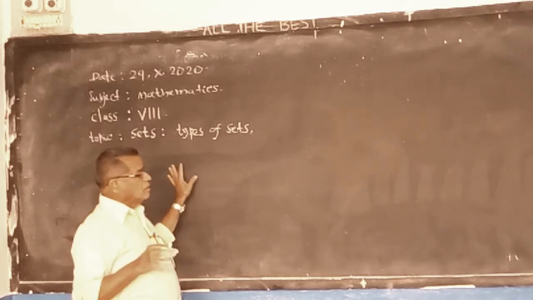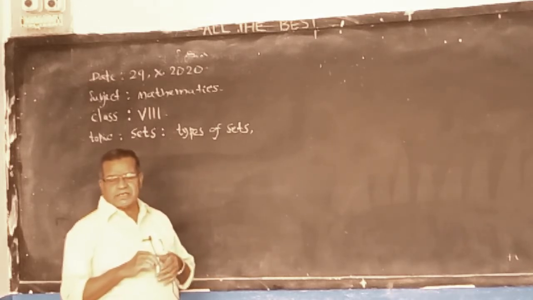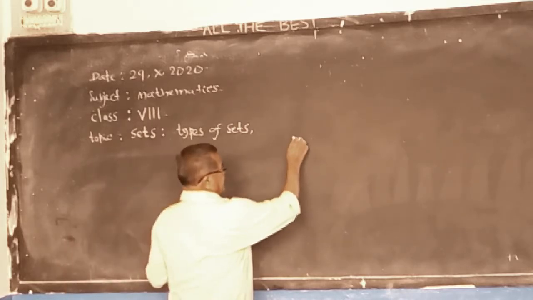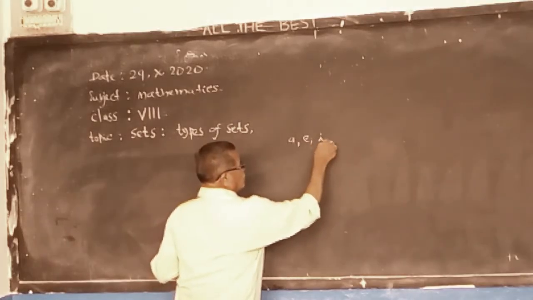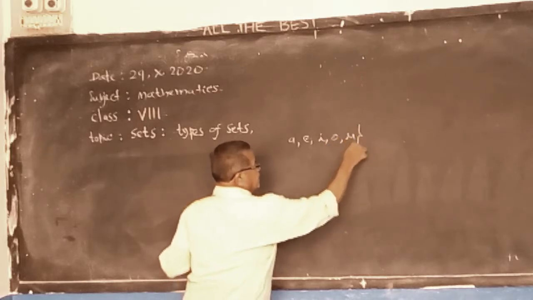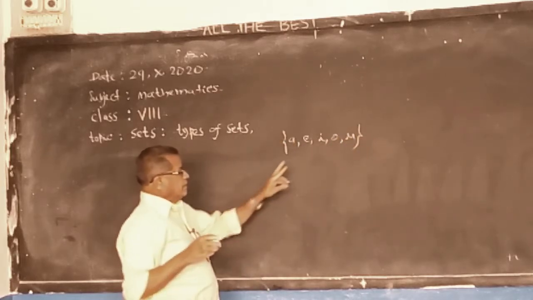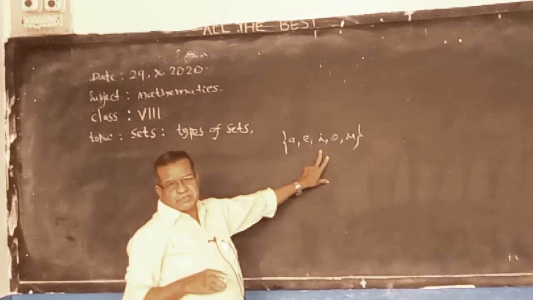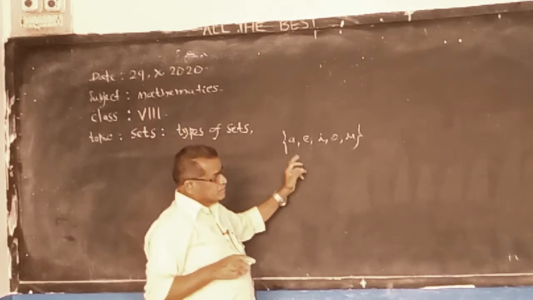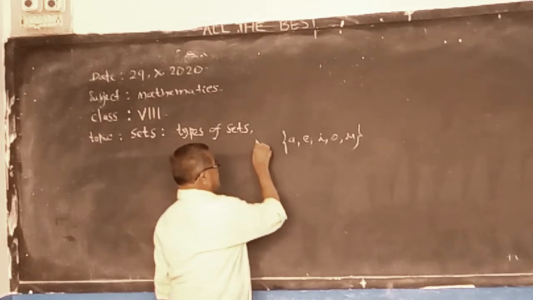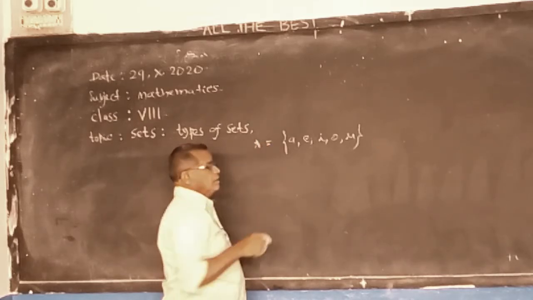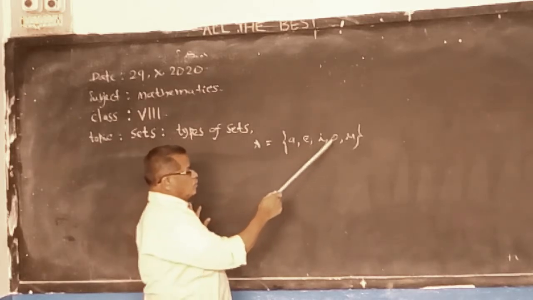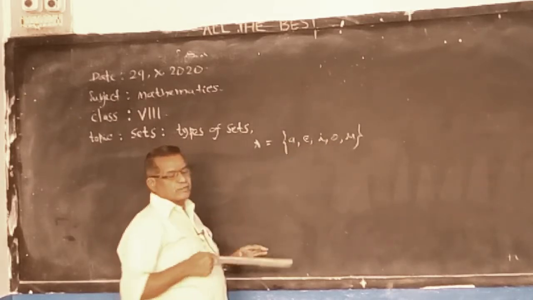Now the objects of the set are called elements. I already explained to you. A, E, I, O, U are the vowels in the alphabet. So A is an element of set A. E is an element, I is an element, O is an element, U is an element.